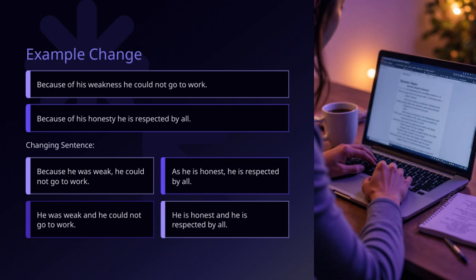Now, let's see how we can combine these ideas with coordinating conjunctions. For example, "He was weak and he could not go to work." This combines two related ideas into a single, clear sentence.